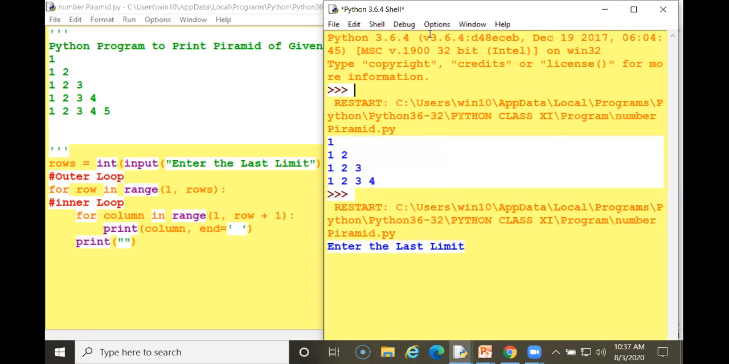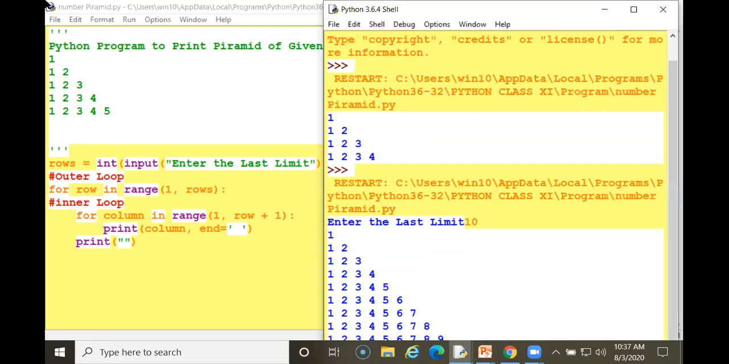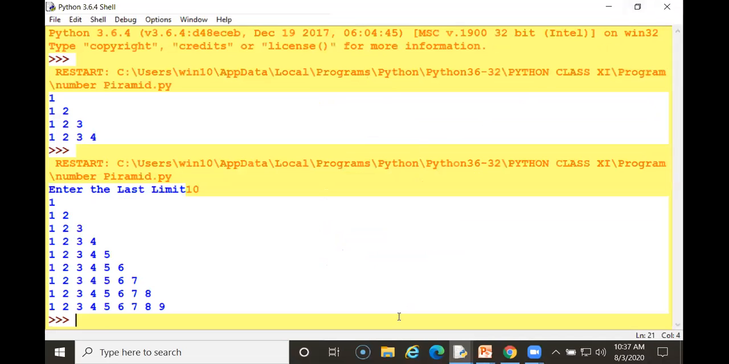You can view here, it is asking for a limit. So if I input 10, see, this is my value 10. It will work 10 times, 0 to 9 times. You can view this on my screen, 0 to 9 times. See, if I make changes on that, I plus 1, what happens?